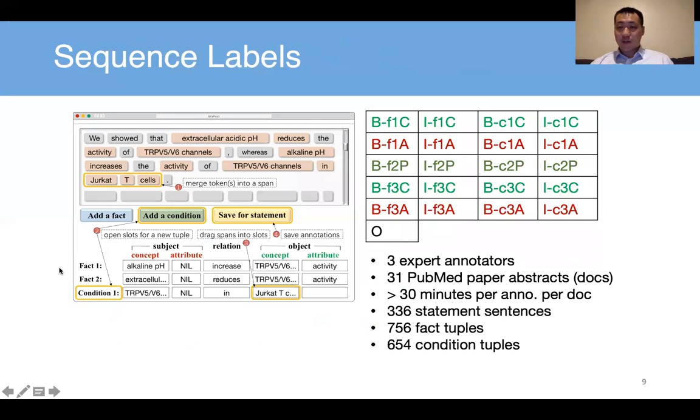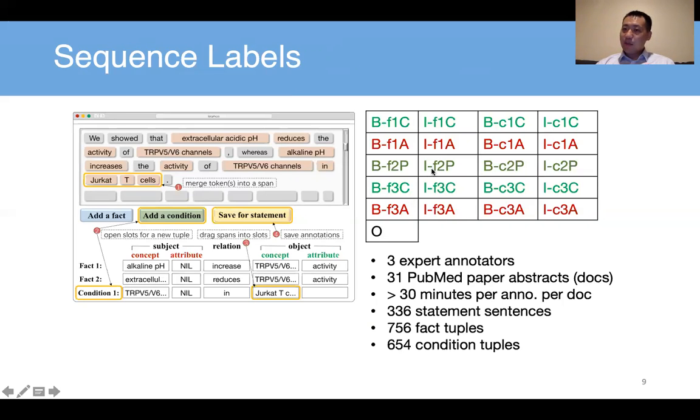Now here I'd like to show how we annotate data. So we built a toolkit, an online toolkit, and we recruited 3 annotators to do the work. They can just put the words or the phrases into the blanks, and they can add new facts, new conditions. Eventually, they got all the things, and we transform the tuples into the sequence labels.